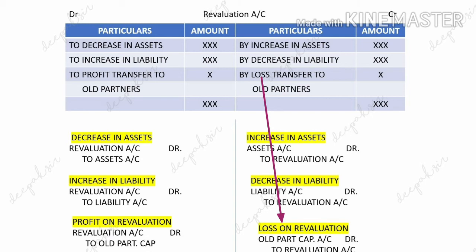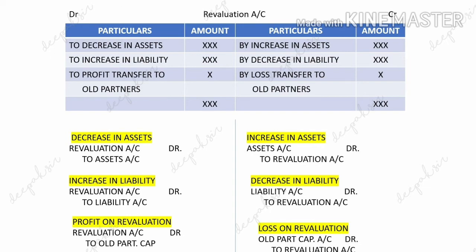So this was the first part, that is we have to prepare a revaluation account. We have to find out the new value of all the old assets and liabilities, and profit or loss on revaluation of assets and liabilities will be distributed only to the old partners.